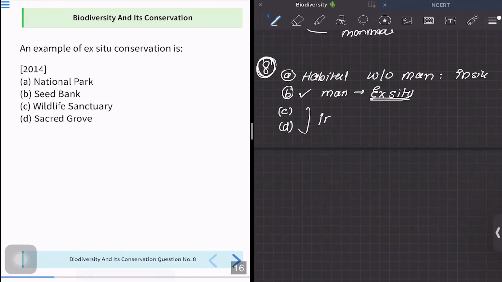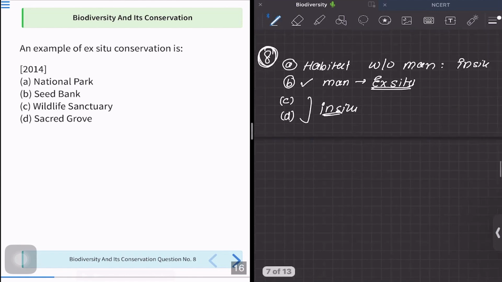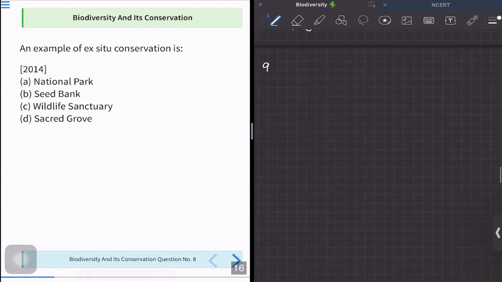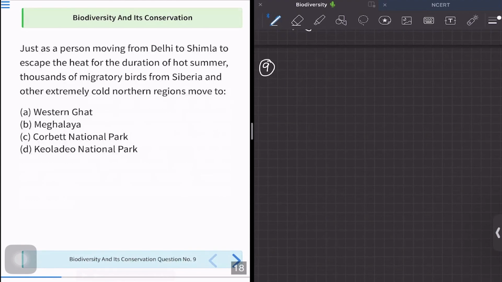Both of them are in situ because there is no man involvement and they occur in their natural habitat. So we can be sure about option B being the correct answer, and you can clearly mark option B as your correct answer. So this was about question number 8. We have revised the concept of ex situ. Let us move to question number 9.